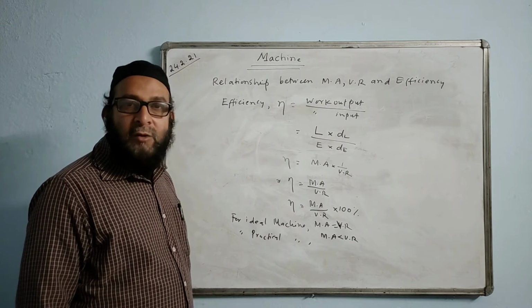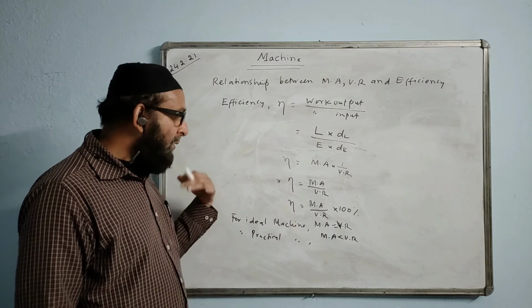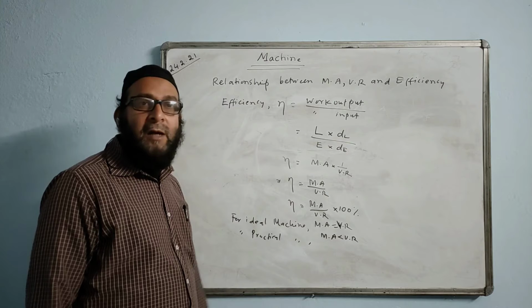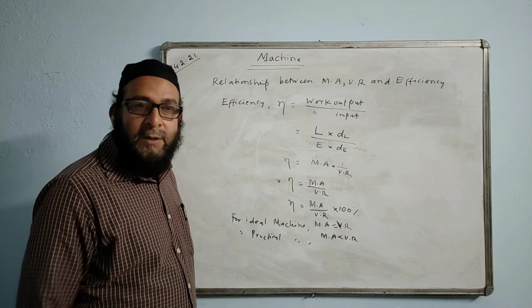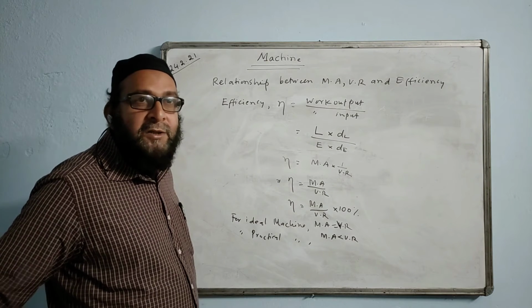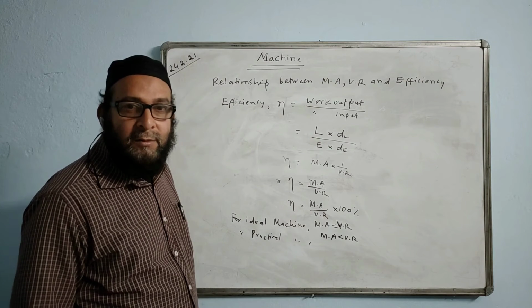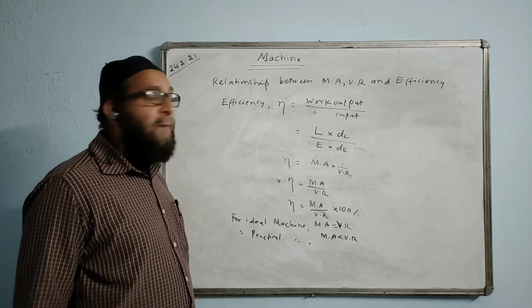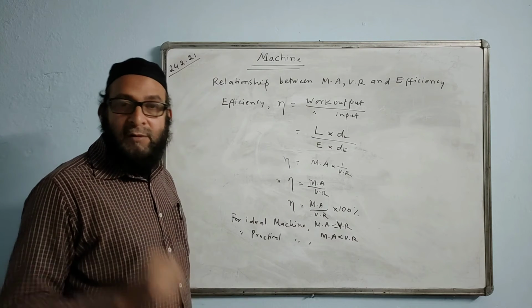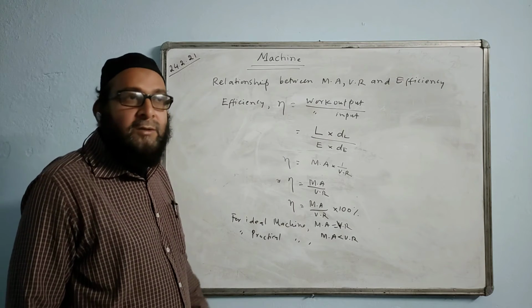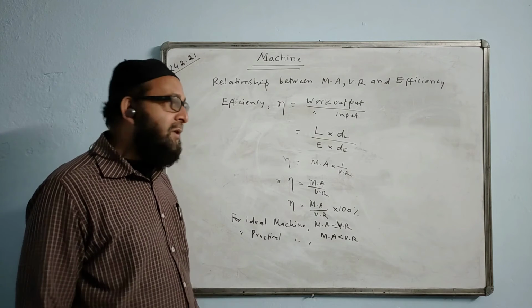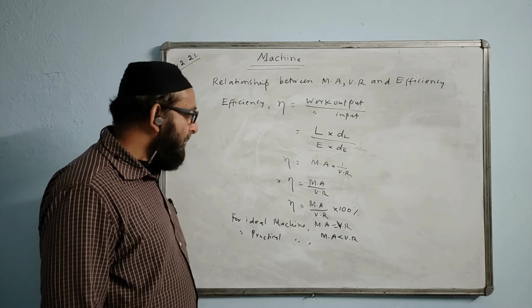MA greater than VR is not possible. If that is possible, the efficiency of the machine will be greater than 100%. That means your machine is generating extra amount of energy. So that will go against the law of conservation of energy. A machine works on the principle of conservation of energy only. Okay, when we have to name the working principle of the machine, we say principle of conservation of energy.